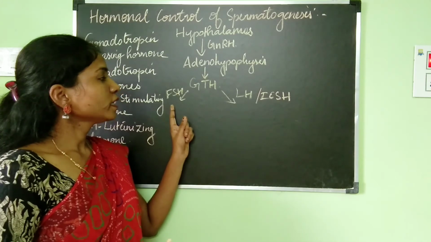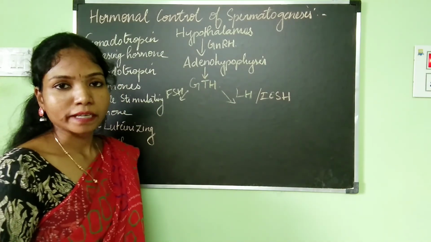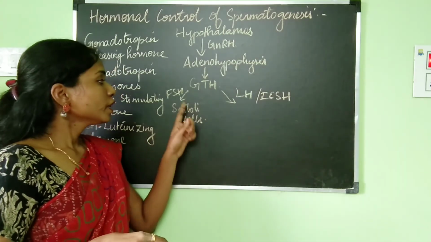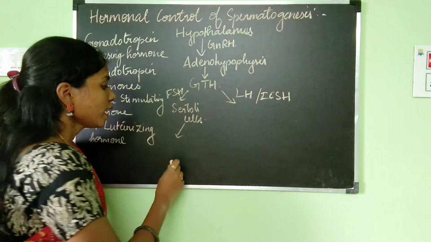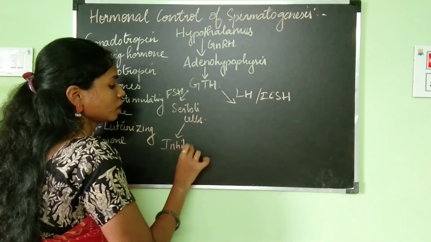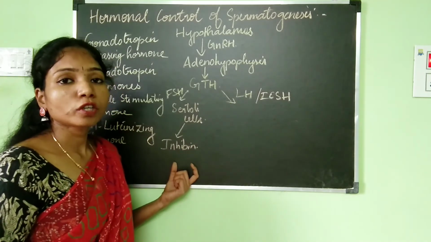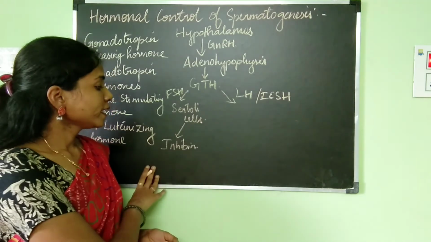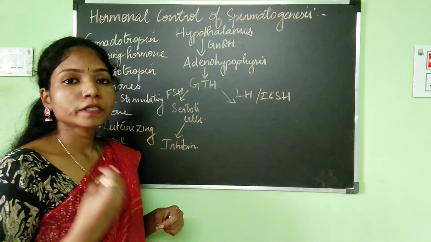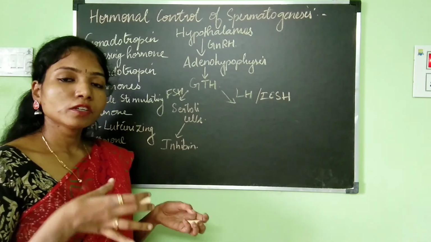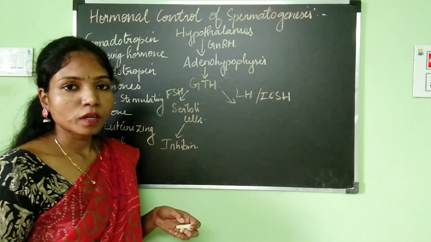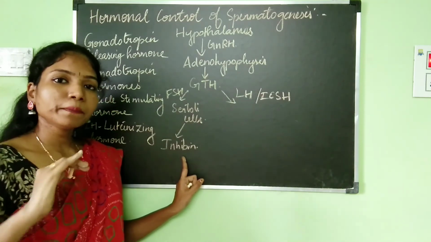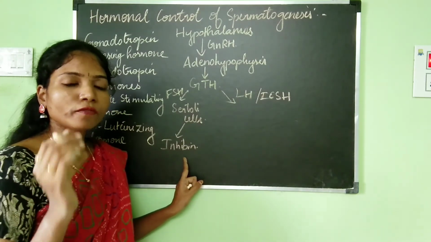Now let's see where FSH is going to act and where LH is going to act. FSH is a hormone which is important for spermatogenesis to take place. FSH will act on the Serotonin cells and make them produce what is known as inhibin. We have already discussed the function of inhibin. Inhibin will be released when the sperm count is high. When the sperm count is high, there is no need for further production of sperms, so inhibin acts to stop the production of the sperms.